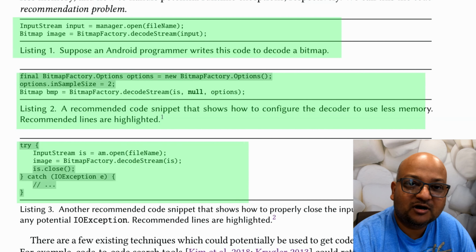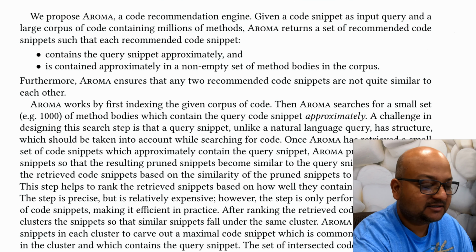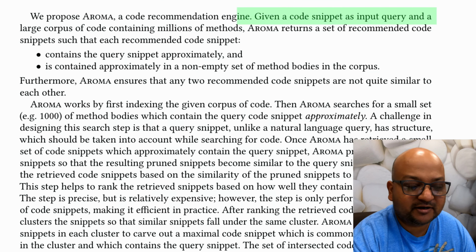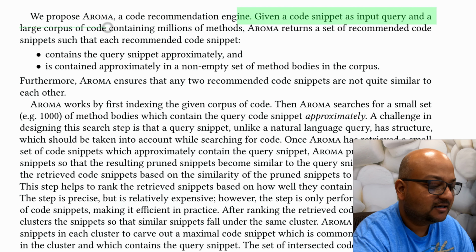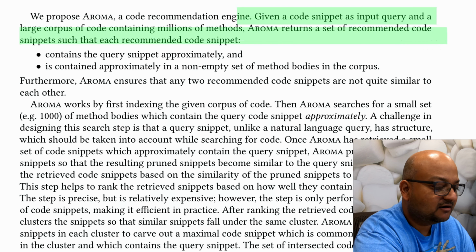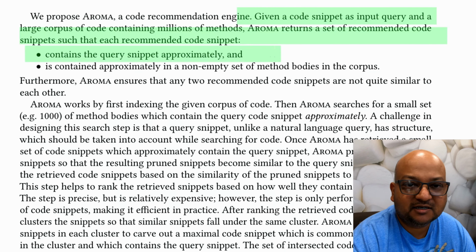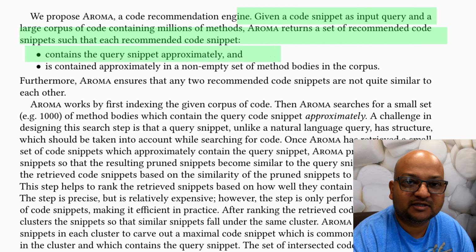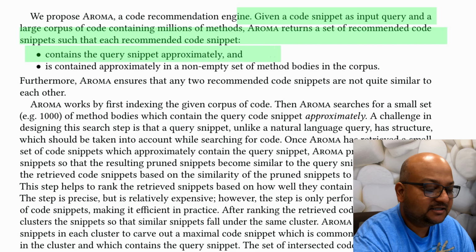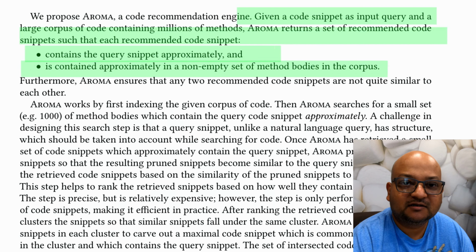And that is exactly what Aroma, the tool in this paper, tries to do. Aroma takes a code snippet as its input query, and then it returns a set of recommended code snippets. And the properties of the result are that these recommended code snippets approximately contain your input snippet. So not exactly, but it tries to figure out the patterns that you're looking for. And these code snippets are themselves approximately contained in the code body which you were searching.